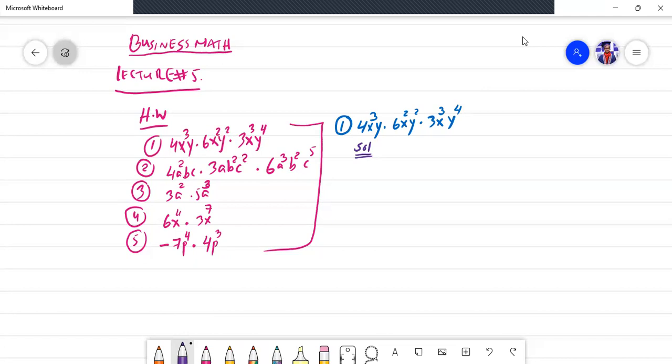So let's do it. How am I going to solve it? Bismillahirrahmanirrahim. As I already told you, first pick the numbers. So what are the numbers? Here are the numbers.